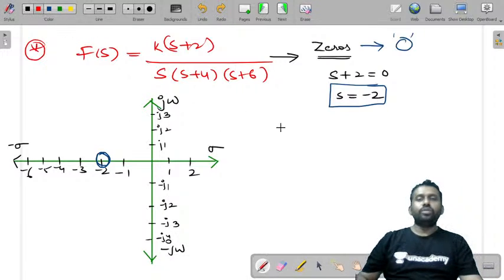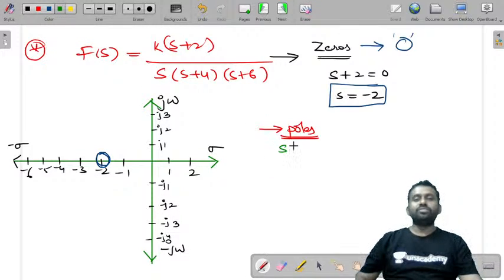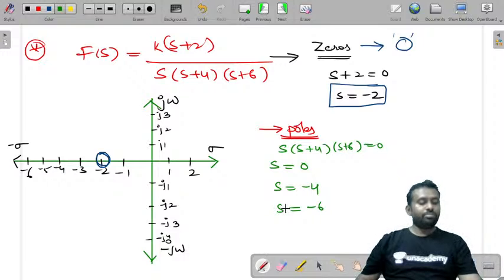Now let us also try to find poles. What are the poles of this transfer function? Denominator s into s plus 4 into s plus 6. So s is equal to 0, s is equal to minus 4, s is equal to minus 6. So how do you represent this? You will represent the poles by a cross mark.